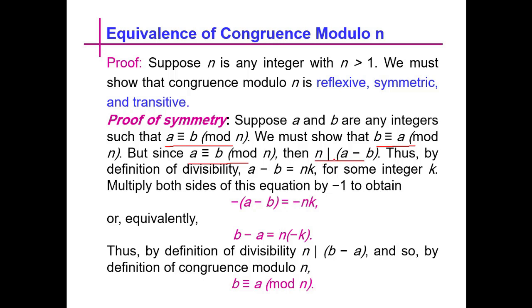Now we must show that n divides b minus a as well. So we use the definition of divisibility and we get a minus b is equal to n times k for some integer k.